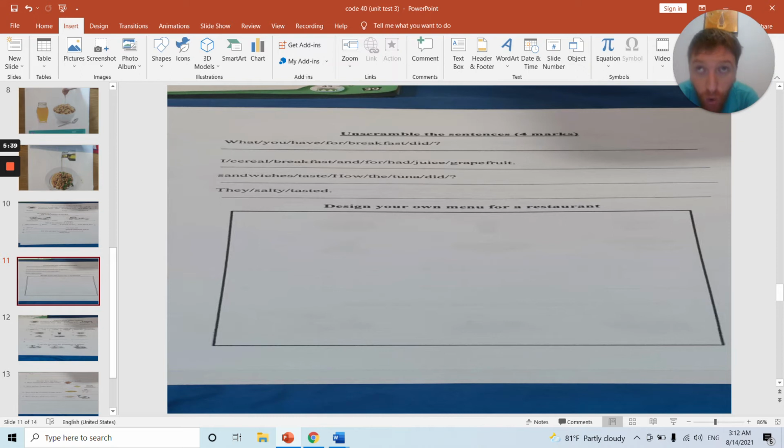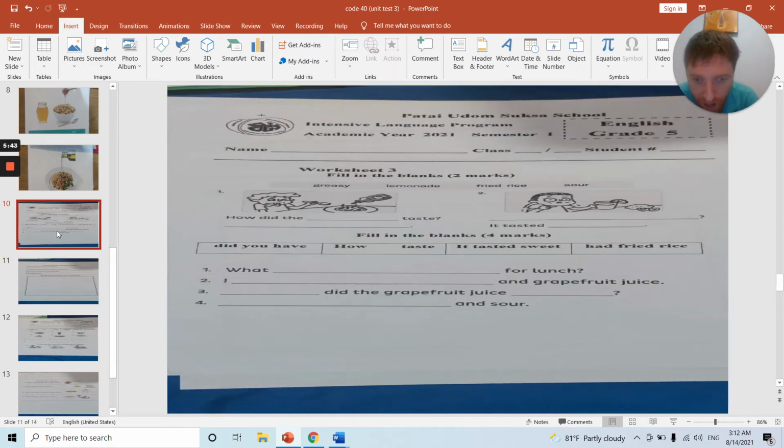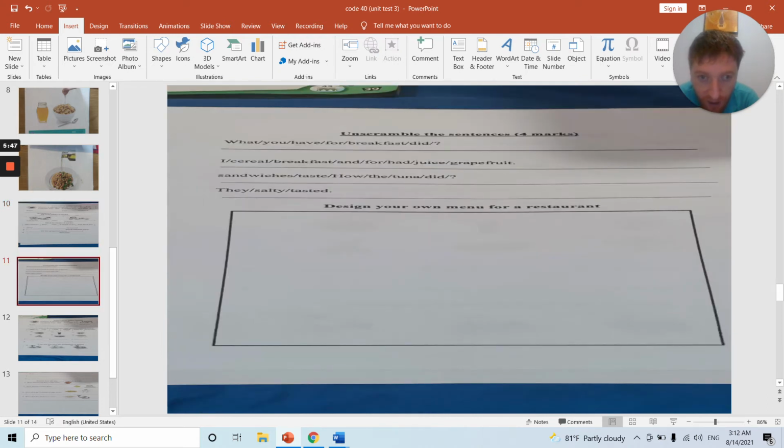3, how, and 4, they. Again, like the previous one, 1 and 2 are linked, 3 and 4 are linked, so the same here. Question, answer, question and answer. When you are finished this, you will be able to design your own menu.